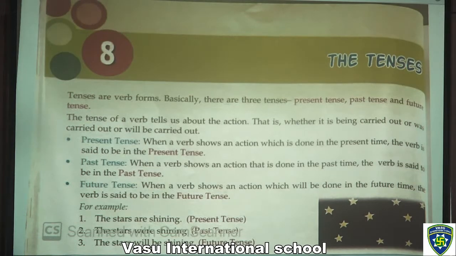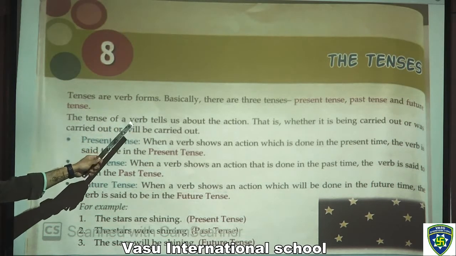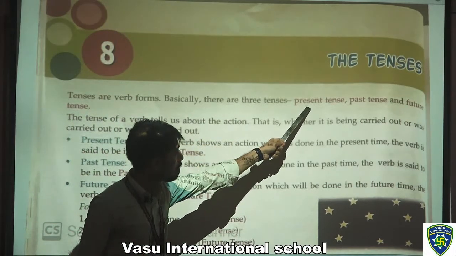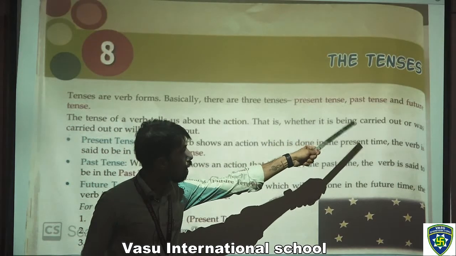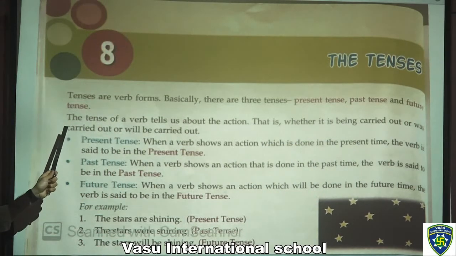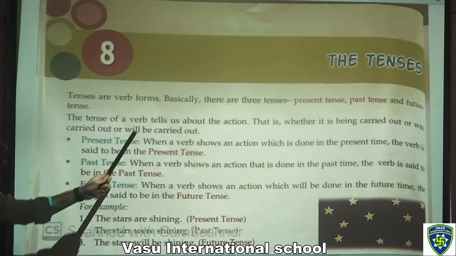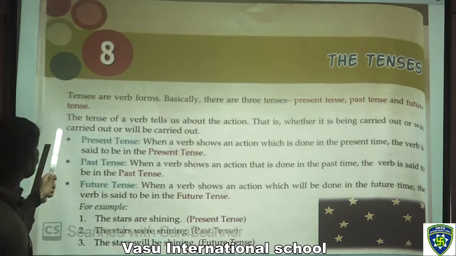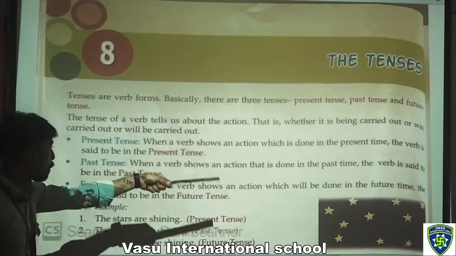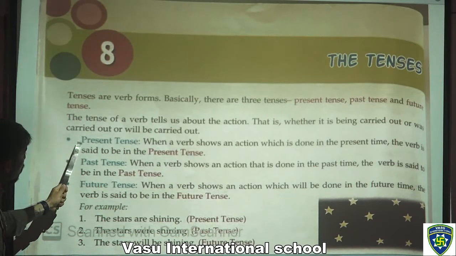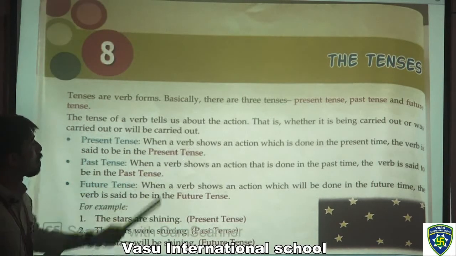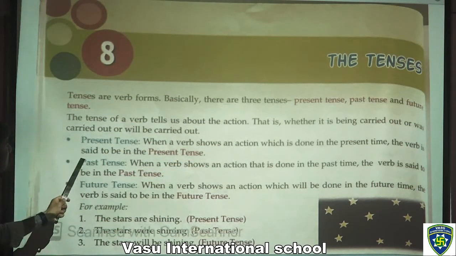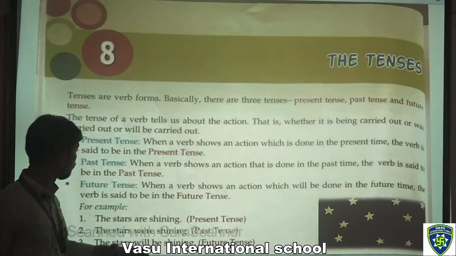So the tenses. Tenses are verb forms. Basically, there are three tenses. First one is present tense, second is past tense, and third is future tense. The tense of a verb tells us about the action, that is, whether it is being carried out, or was carried out, or will be carried out. So, present tense. When a verb shows an action which is done in the present time, the verb is said to be in the present tense.